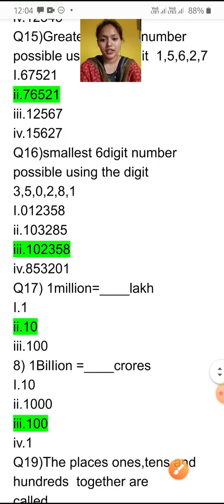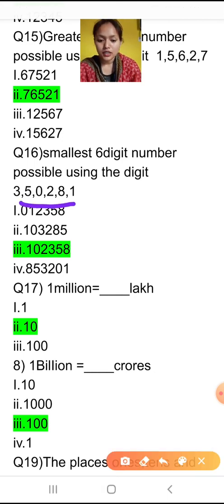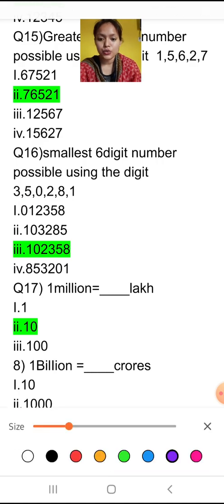It is question number 16. Write the smallest 6-digit number possible using the digits. So digits are given here and you have to form the smallest number using these digits. So first rule for writing the smallest number, just keep this thing in mind: if that number contains 0, you will not write 0 in the first place. Is it clear? Repeat, you will not write 0 in the first place. Now 0 will never come in the first place.